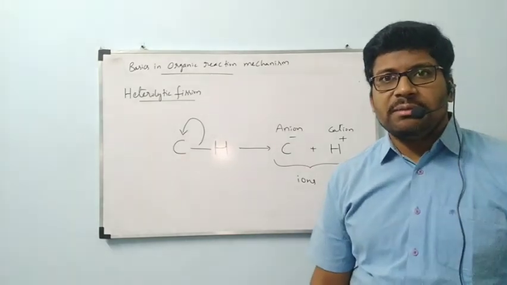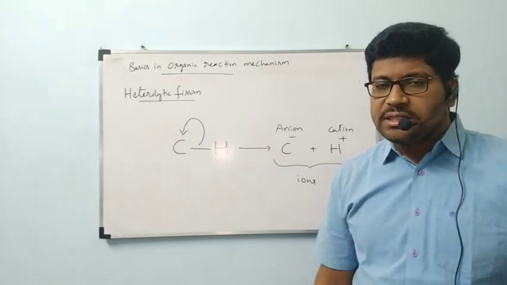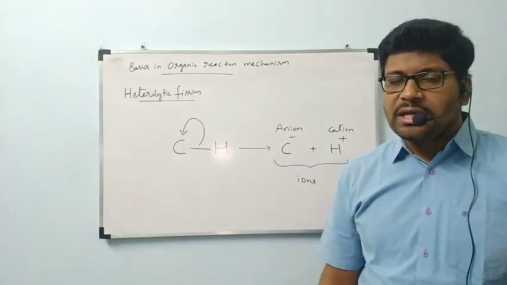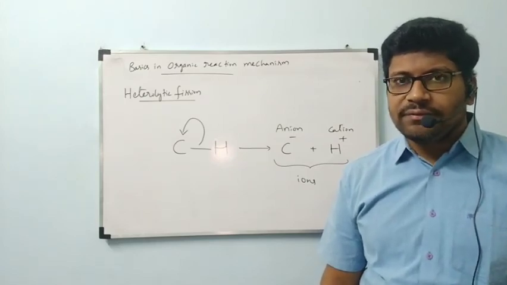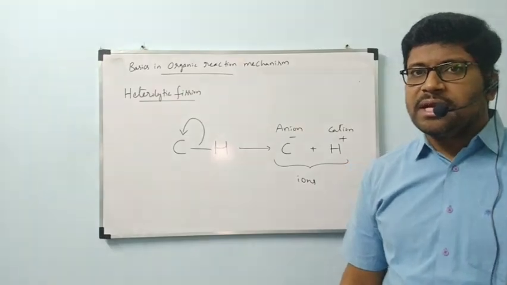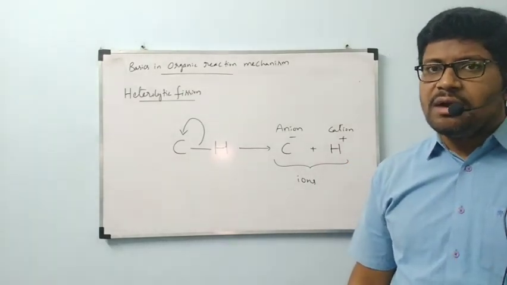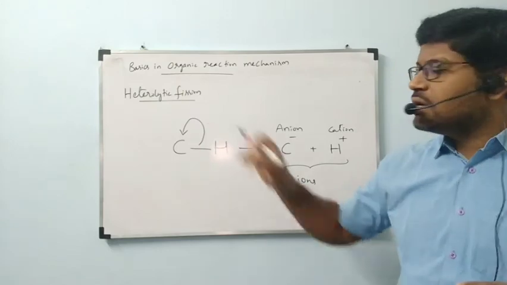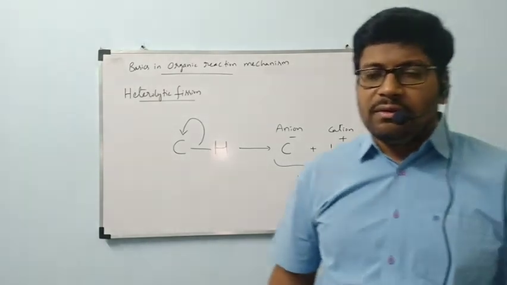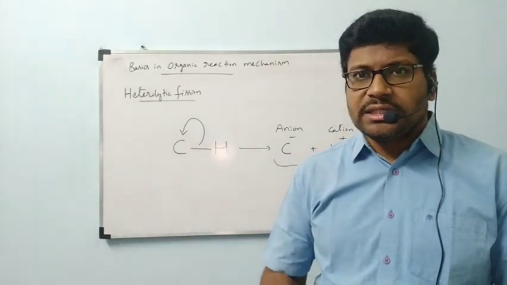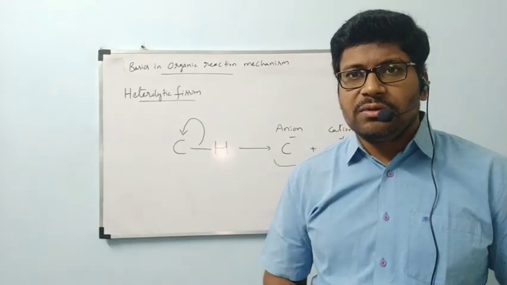So we completed today: the starting of reaction mechanism, fundamentals in reaction mechanism, how an organic reaction is represented. After that, we saw the mechanism definition, then electron movement in reactions. After seeing that, we went through homolytic fission and heterolytic fission. We will go to the next concept in the next class. This is about today's class. I hope you are all very clear about the concept.